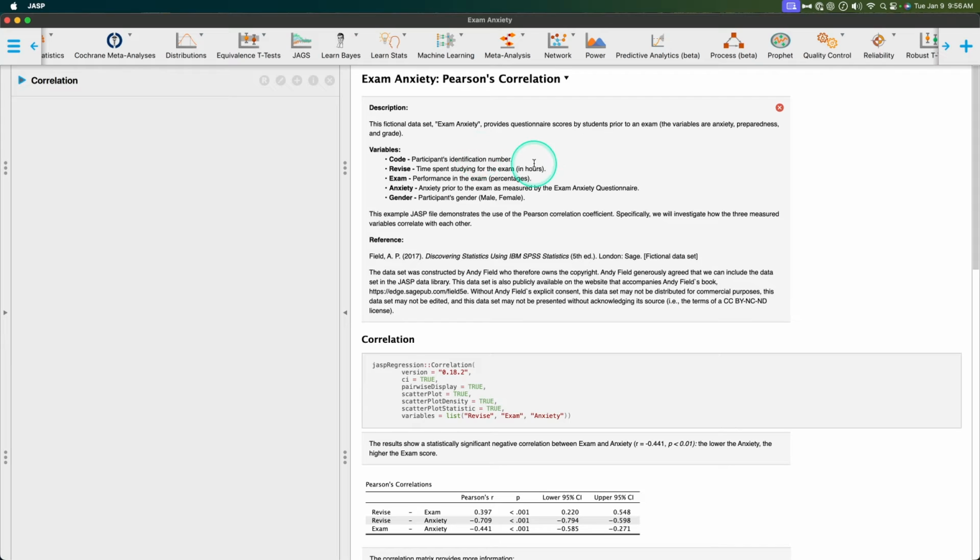So we'll get there in just a second. Code was the participant's identification number. We're going to ignore that one. Revise is the time spent studying for the exam, and it is in hours. Their exam performance in percentages, so that it's a whole number percentage. Their anxiety score on the exam anxiety questionnaire, which again, fake. And then their gender. We're going to use revise, exam, and anxiety. I'm going to create a mediation model to talk about how this works.